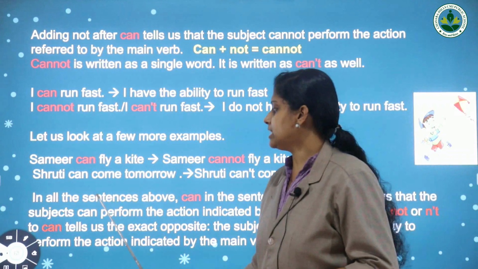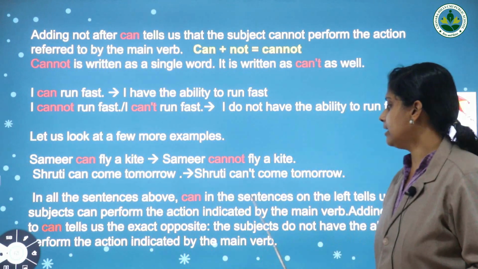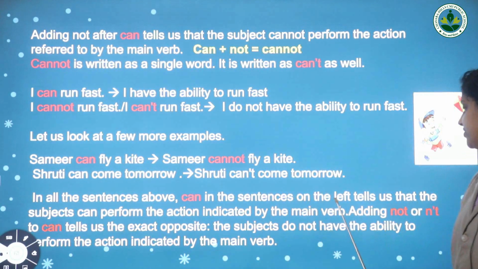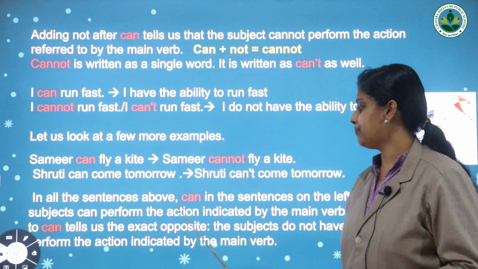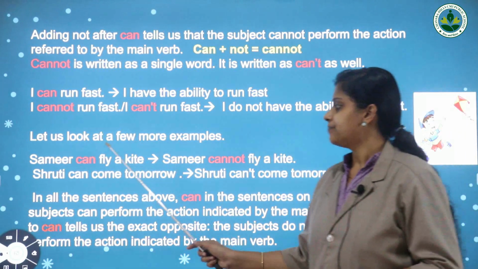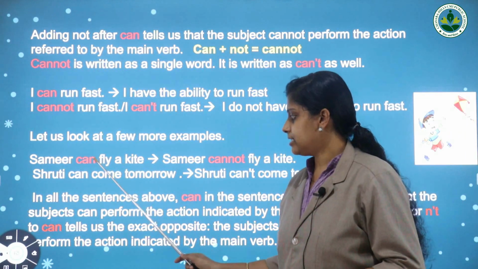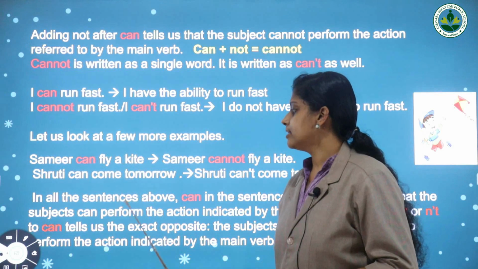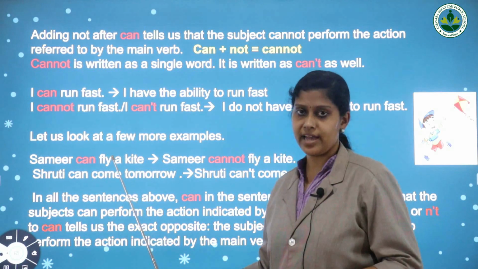In all the sentences above, can in the sentences on the left tells us that the subjects can perform the actions.